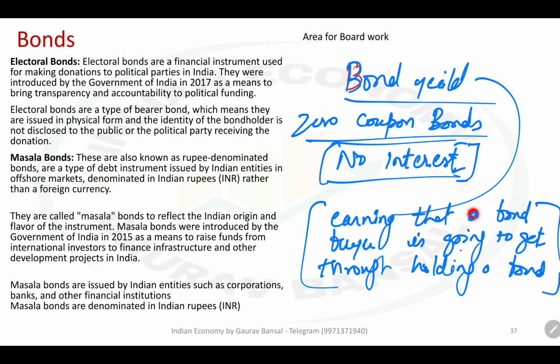So you are a buyer of a bond. If you hold this bond until maturity, basically bond yield is the interest you are going to get. Or if you look at it from the company which issues the bond, then it would be the cost of the loan. So bond yield works this way. Basically, this is the rate of interest.